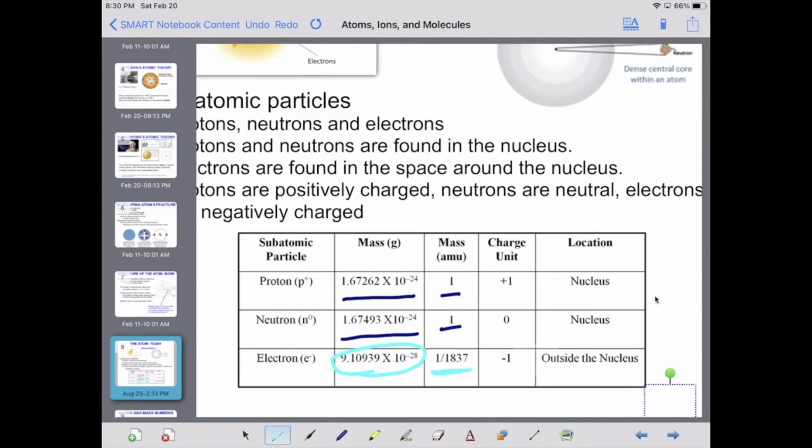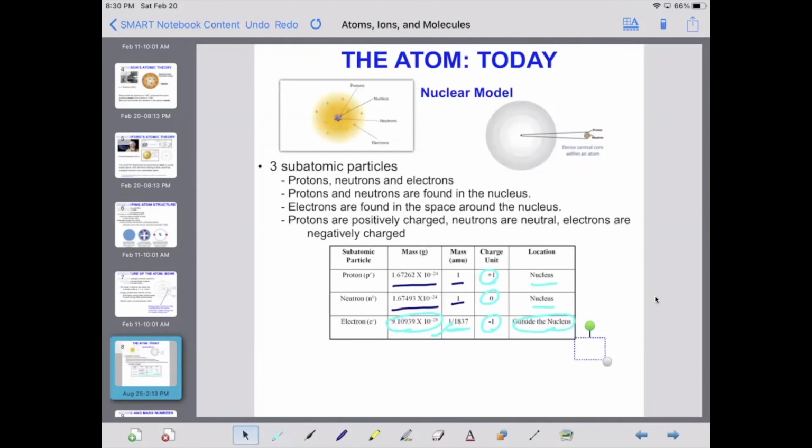A proton is positively charged, a neutron is neutral, and an electron is negatively charged. And the protons and the neutrons are both located in the nucleus, and the electrons are located outside of the nucleus. That is how we think about atoms today.